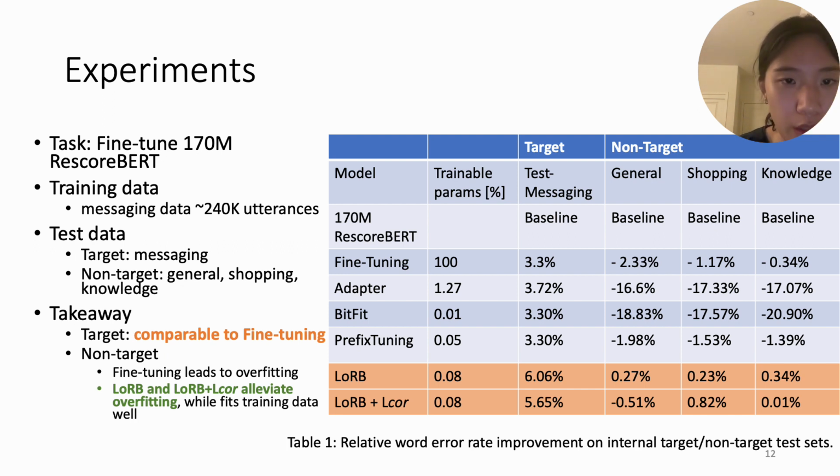If we look at the target column here, we observe that LoRB as well as LoRB with the multi-loss training can achieve comparable performance with regard to full fine-tuning. And if we look at the non-target columns, we can see that LoRB itself has achieved a remarkable improvement on all the out-of-domain data. And specifically, the correlation loss could help specifically on the shopping domain.